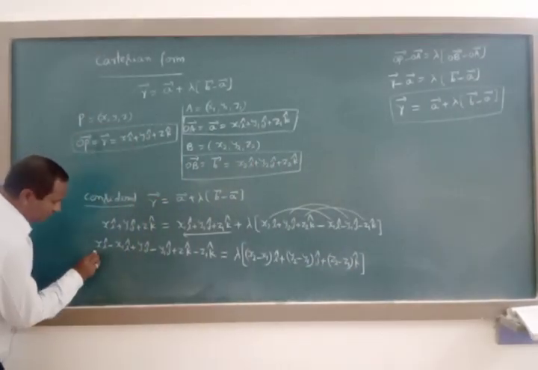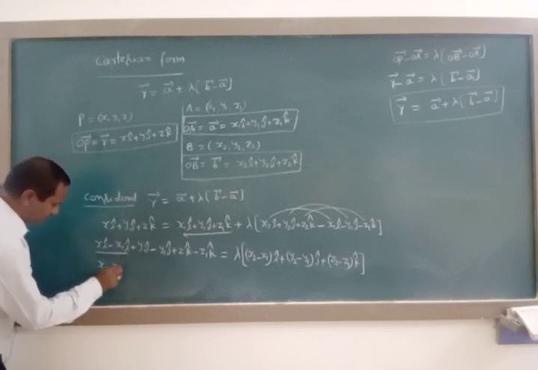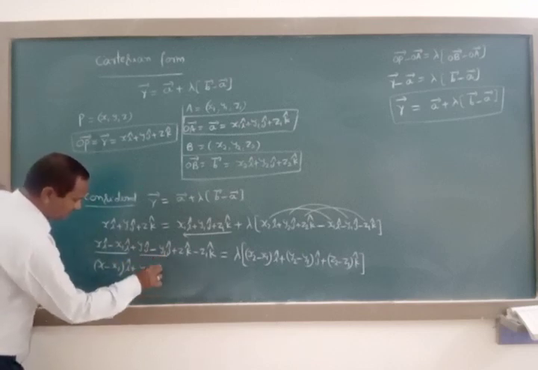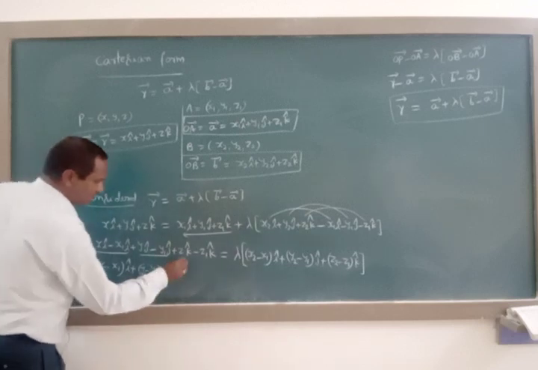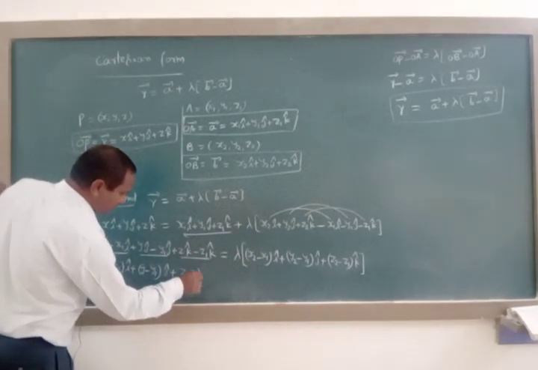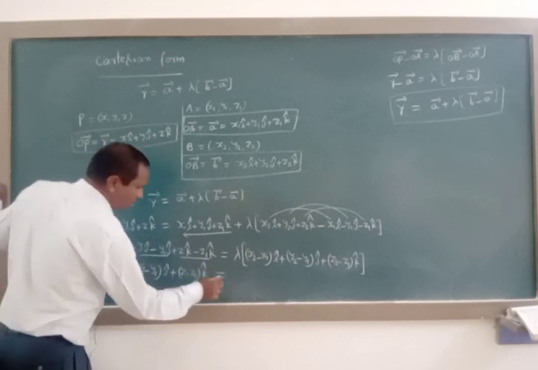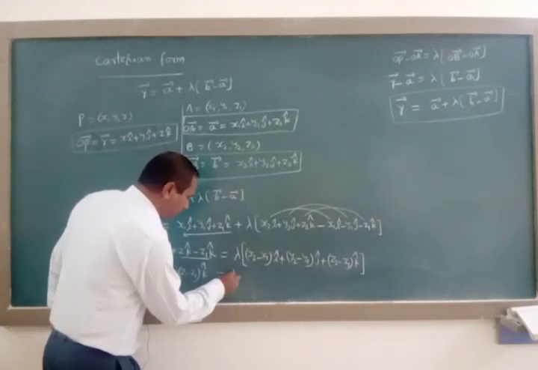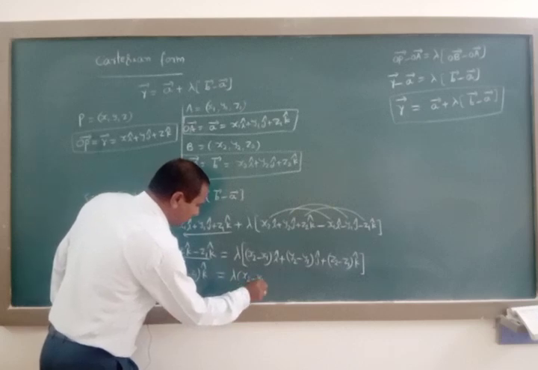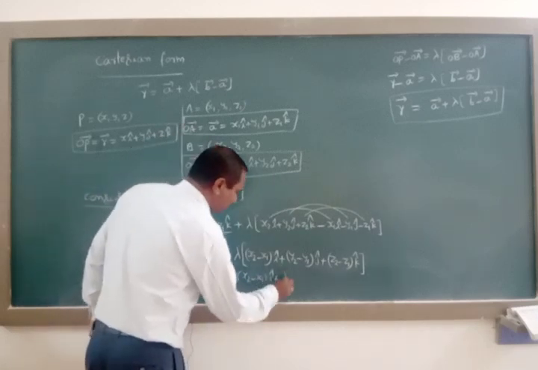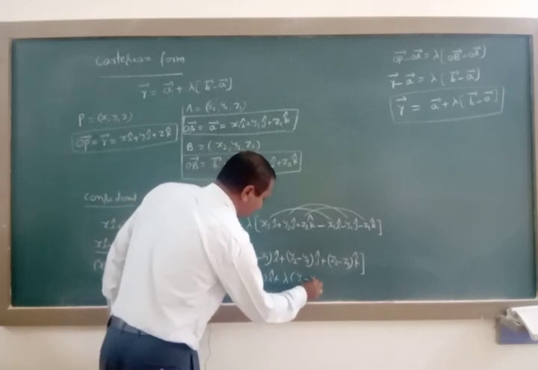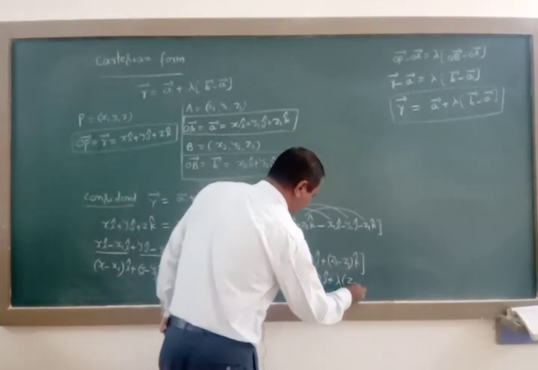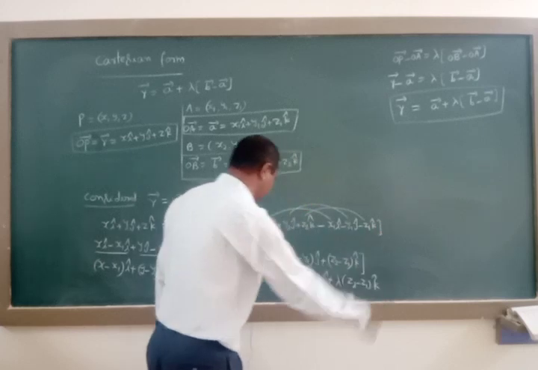Here also take i cap common from these two, then you will get (x minus x1) i cap plus (y minus y1) j cap plus (z minus z1) k cap is equal to lambda of (x2 minus x1) i cap plus lambda of (y2 minus y1) j cap plus lambda of (z2 minus z1) k cap here.